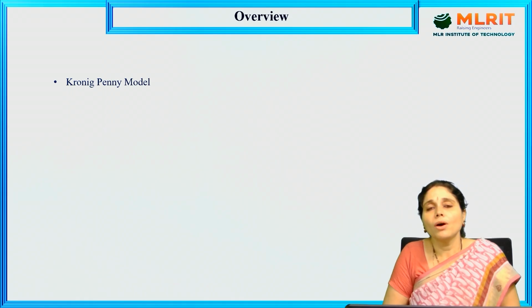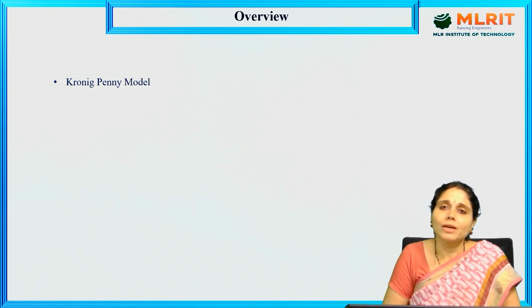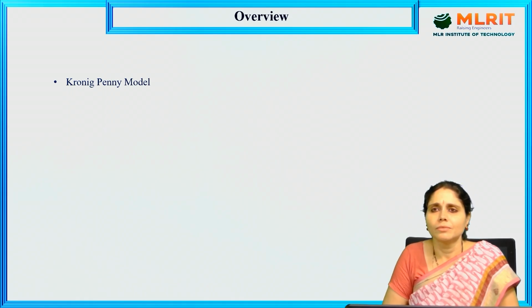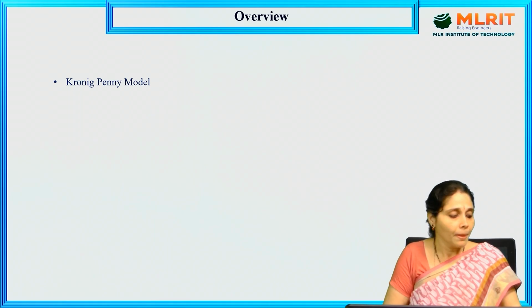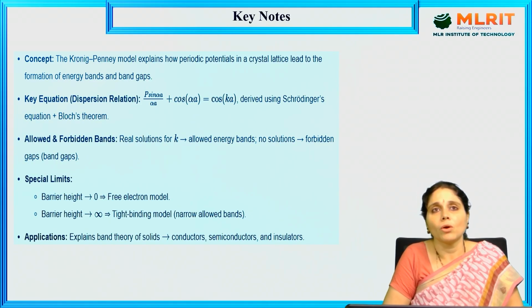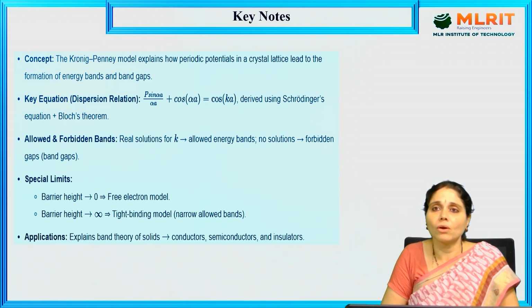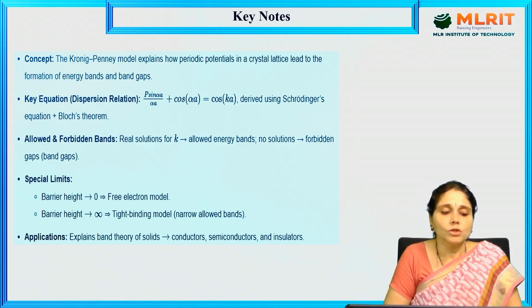Now, what are you going to learn? You are going to learn about the Kronig-Penney model. Only one simple thing, right? So what is the Kronig-Penney model? What are the keynotes of this model? The concept is that the Kronig-Penney model explains how the periodic potentials in a crystal lattice lead to the formation of energy bands and band gaps.